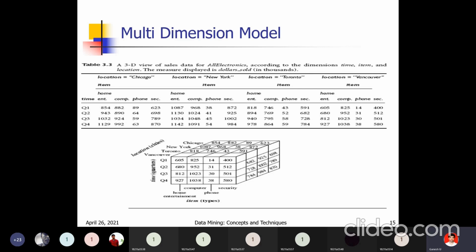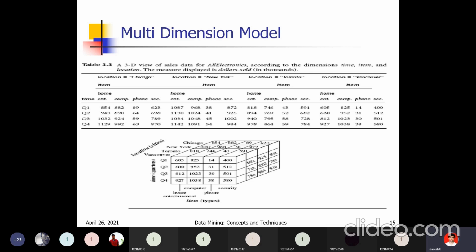There are 3 dimensions in a data cube: along the x axis, along the y axis, and along the z axis. In the z axis, we will represent the location. See here, the 4 tables' data we will represent in a single data cube. Along the z direction, first the Chicago data will be placed, the Chicago table in front.